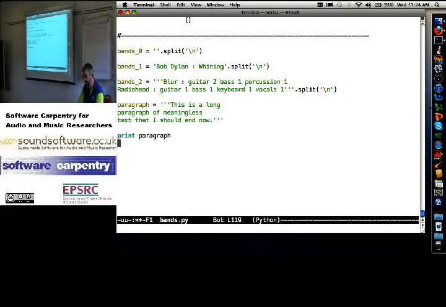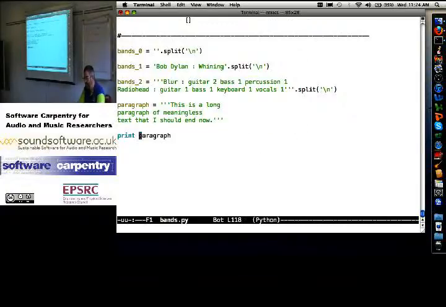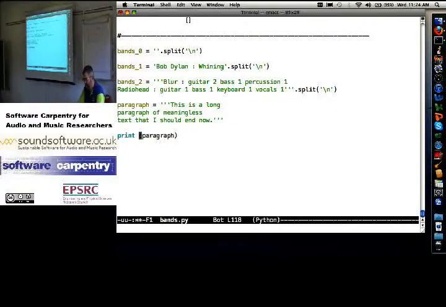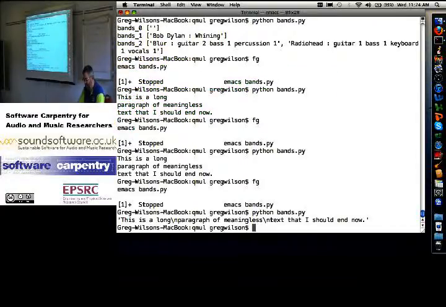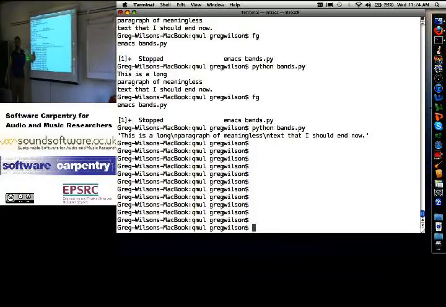Print paragraph. Let's just print that out. Okay. It's one string. Let me page that up so people can see it. Inside my program, I have quote, quote, quote, text, new line, text, quote, quote, quote. Okay? And this is what Python actually stores. Text, text, text, text, new line, text, text, text. It allows the string to span multiple lines.